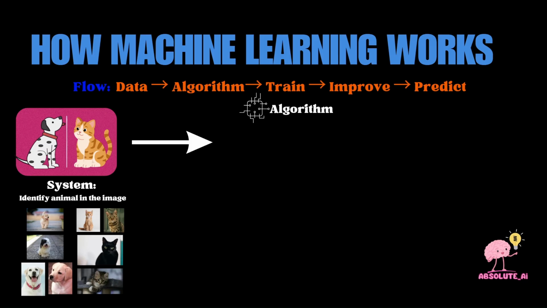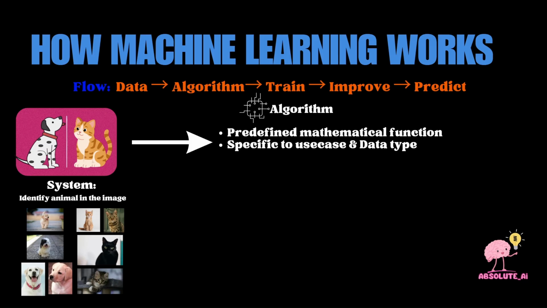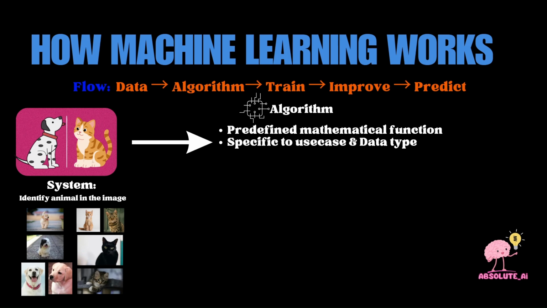Next is to select an algorithm. So the algorithm is nothing but predefined mathematical functions. There are many algorithms that are available using many libraries in machine learning. We can select any of those algorithms based on what problem we are trying to solve and what type of data we are using. Like here we are trying to identify using images. So based on that we can select an algorithm.